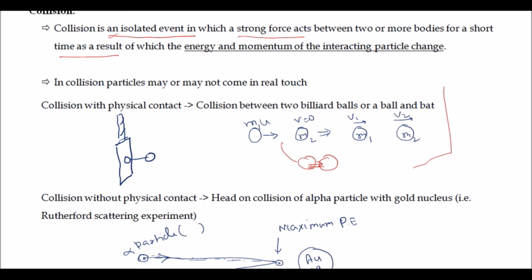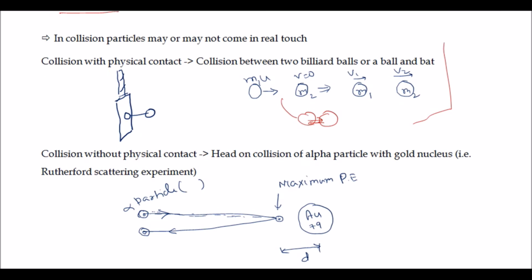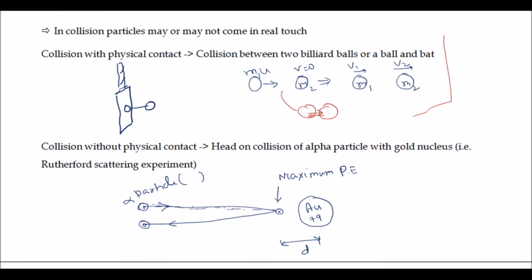Now we will consider the collision without physical contact. Although such types of collision are not obvious in day-to-day life, take for example the head-on collision of an alpha particle with a gold nucleus. So what is head-on collision? Head-on collision is the collision in which both colliding particles are on the same line. We will learn about head-on collision later on.